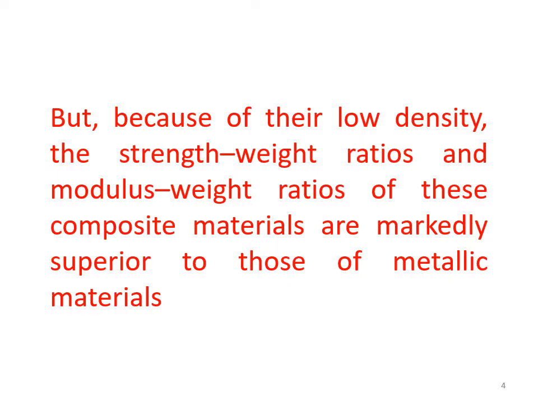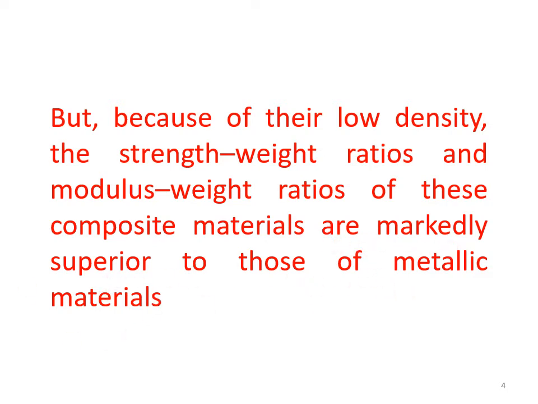Now we have seen that the absolute values of the tensile strength as well as the modulus for metals as well as composites are nearly same, and in some cases it is better for composites also, and in some cases it is better for metals also. But because of their low density, the strength to weight ratios and modulus to weight ratios of these composite materials are markedly superior to those of metallic materials.